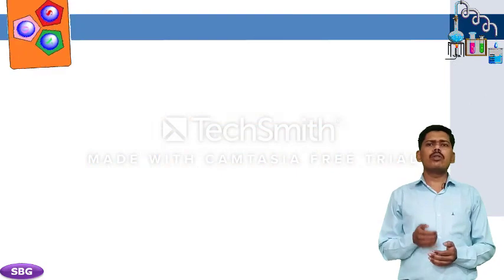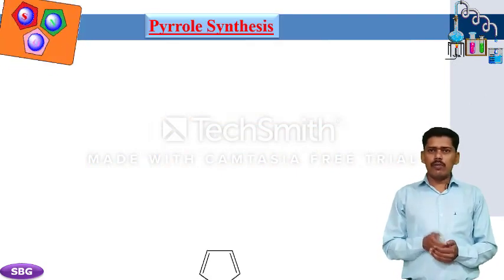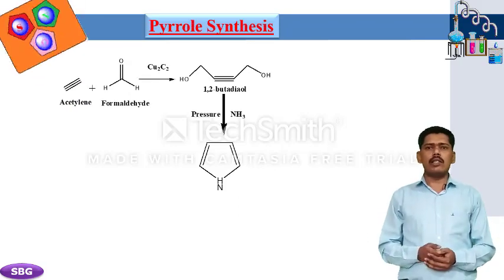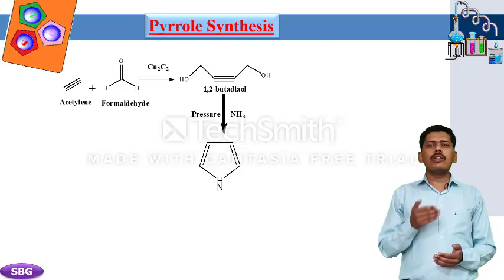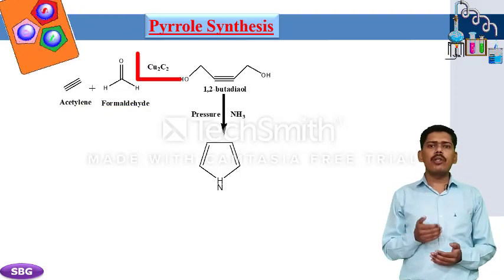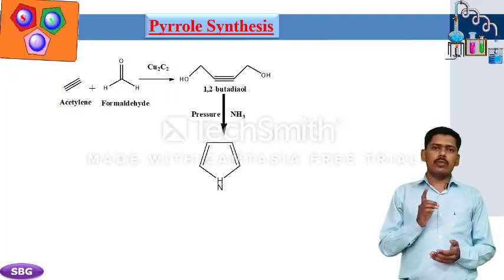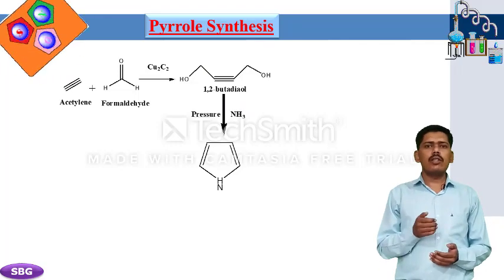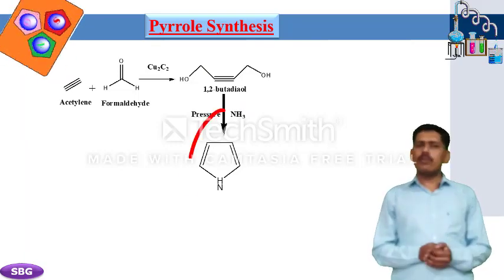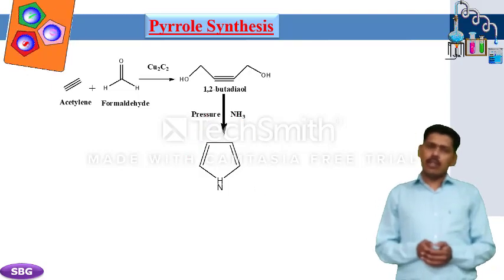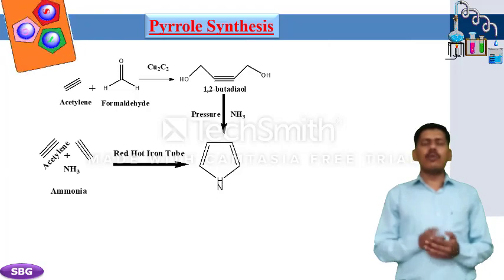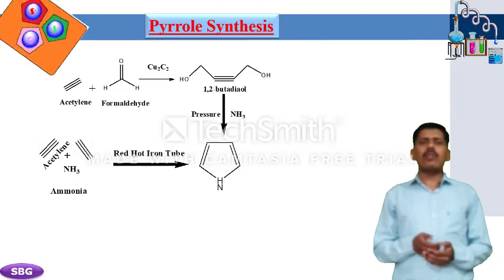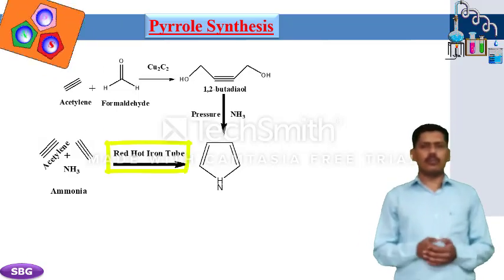Now we study some synthetic methods of pyrrole. First is synthesis from formaldehyde and acetylene. When acetylene reacts with formaldehyde in the presence of cuprous acetylide, it gives the intermediate product 2-butyne-1,4-diol, which reacts with ammonia under pressure to give our final product, pyrrole. Next, synthesis from acetylene and ammonia. Pyrrole may be synthesized by passing acetylene mixed with ammonia through a red hot tube.